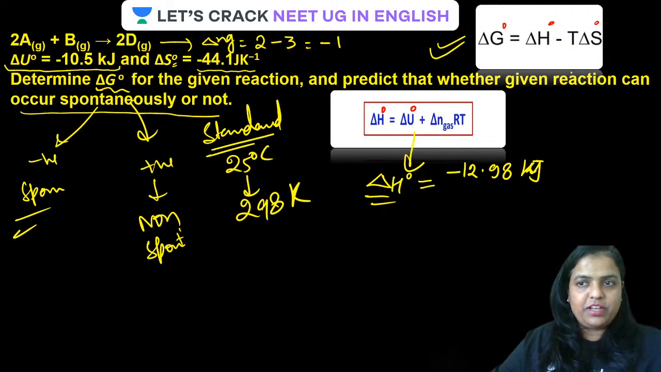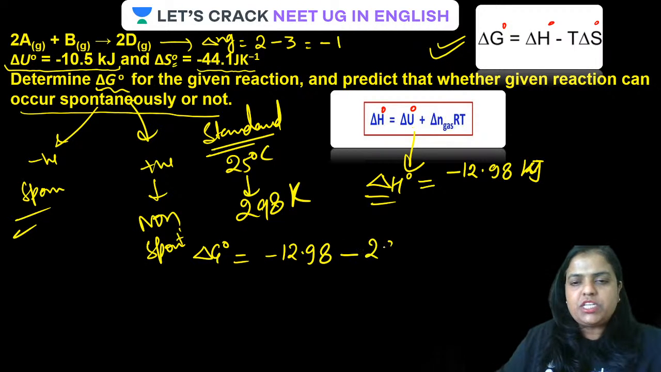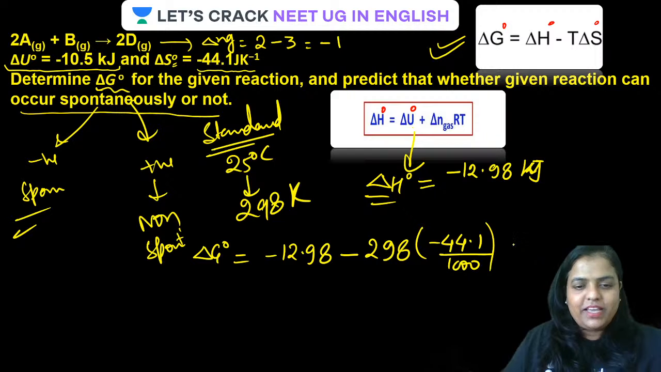Be very particular, guys. So putting the value there, we get delta G naught is equal to delta H, which is minus 12.98, minus T that is 298 multiplied by minus 44.1 divided by 1000. Then only it will come out in kilojoule. Is that clear? This will be in kilojoule per Kelvin. All clear, guys?